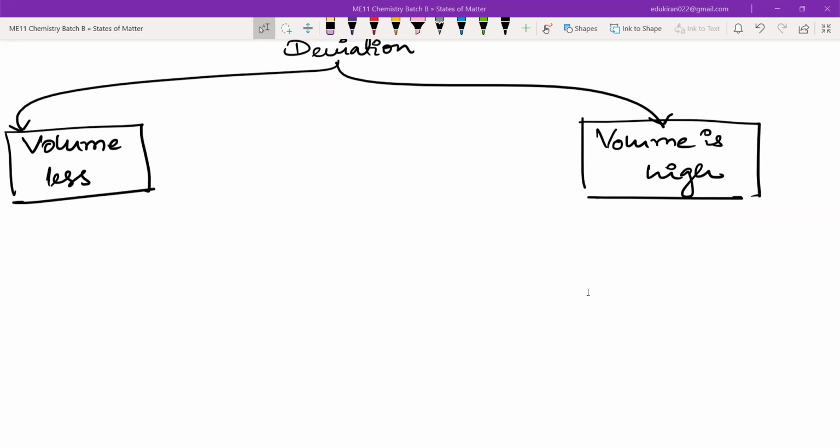The next faulty assumption in the kinetic theory of gases was that we took the volume of gas as negligible, right? You remember that? And that is not true. Why did we take it as negligible? Because we were defining a general class of gas. We did not want to differentiate between hydrogen and chlorine gas. So we said we will not care about how big the molecules are, and that they have negligible volume.